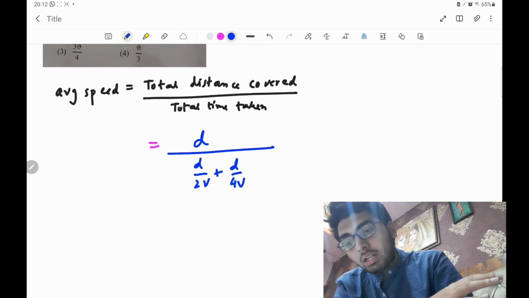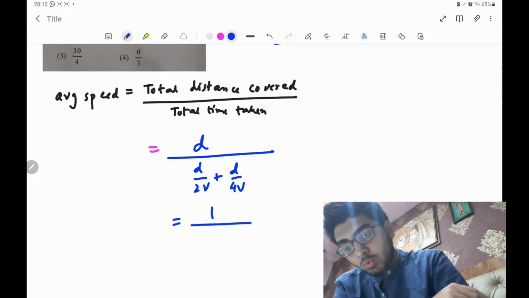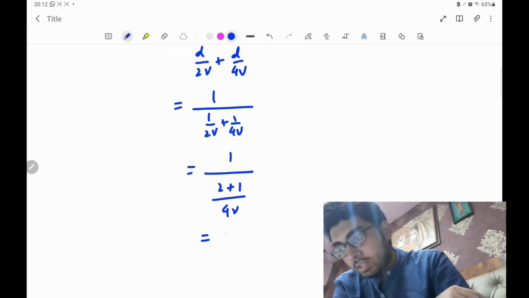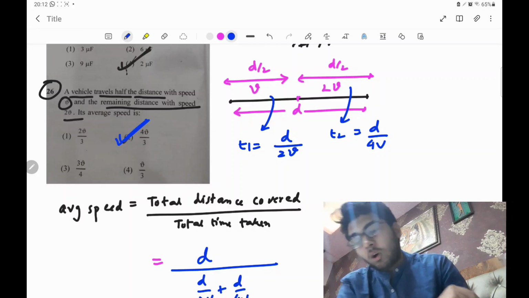Ultimately this is coming out to be 1 by 2v plus 1 by 4v in the denominator, so this is coming out to be 4v by 3. So clearly the option is option number 2.